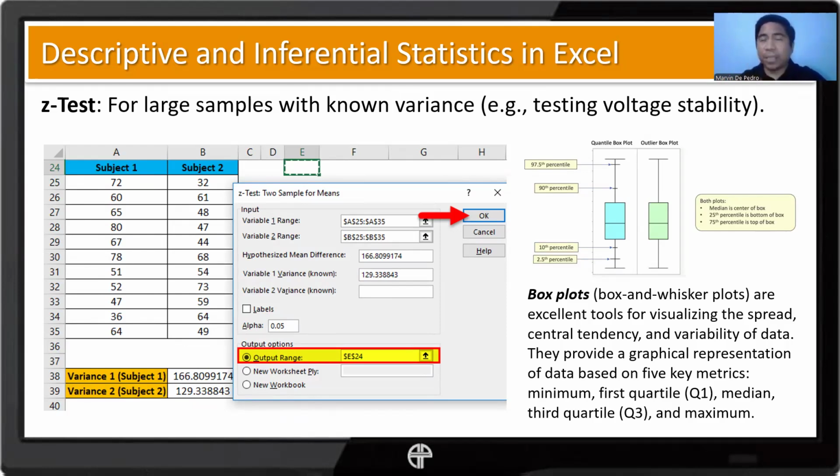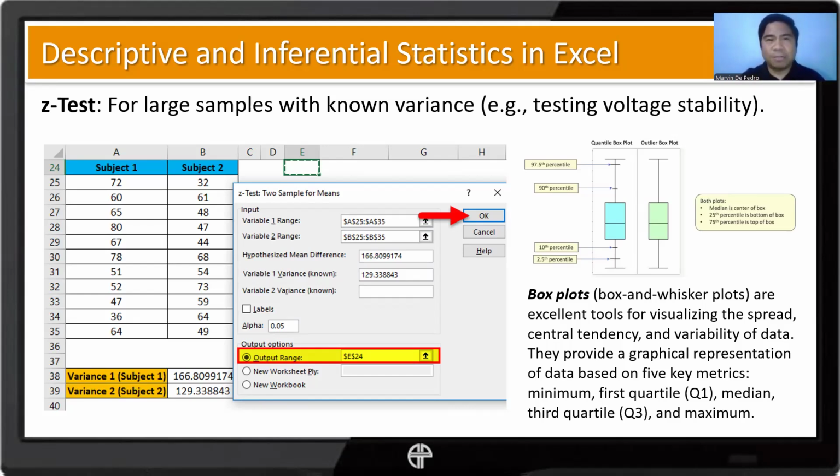Especially in the data cleaning stage before you conduct this type of test, it would be best to plot first our data set and see whether we have outliers or not. As mentioned earlier, one of the main ways to check for outliers is using box plots, also known in Excel as the box and whisker plot.